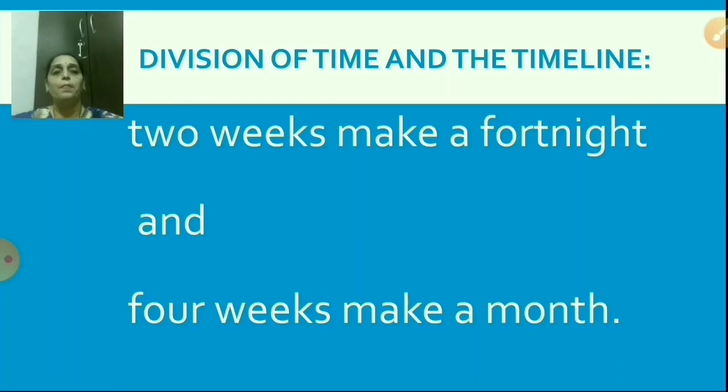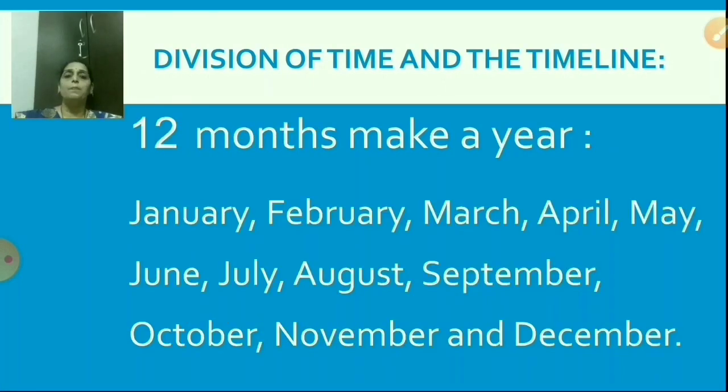Now the next, 12 months make a year. Now the year begins from January and ends in December. Means 12 months make a year. So January, February, March, April, May, June, July, August, September, October, November and December. Those all 12 months make a year.